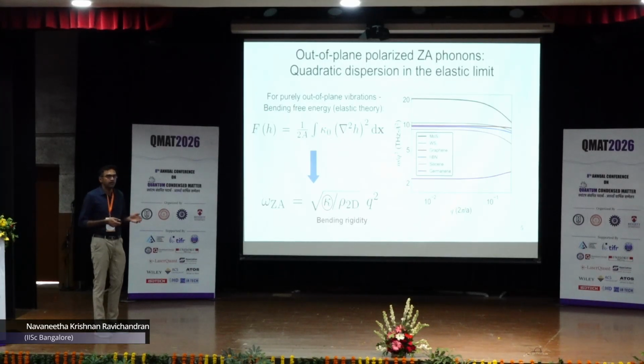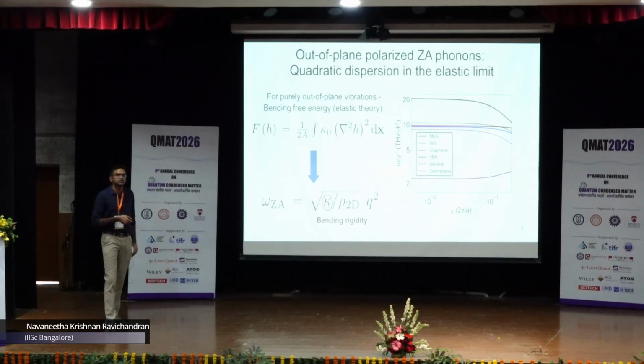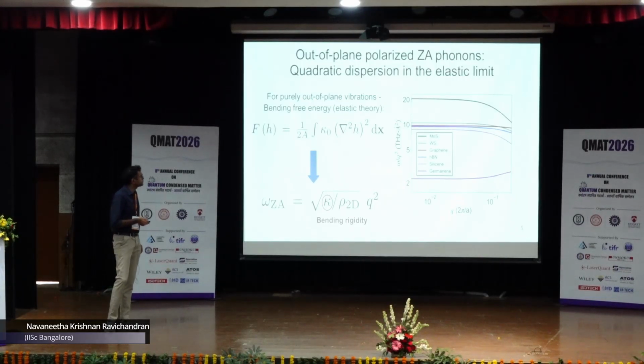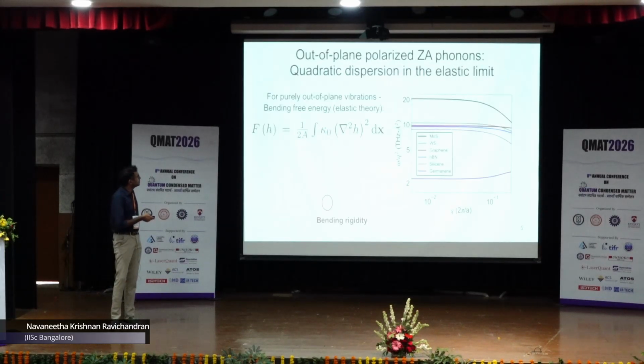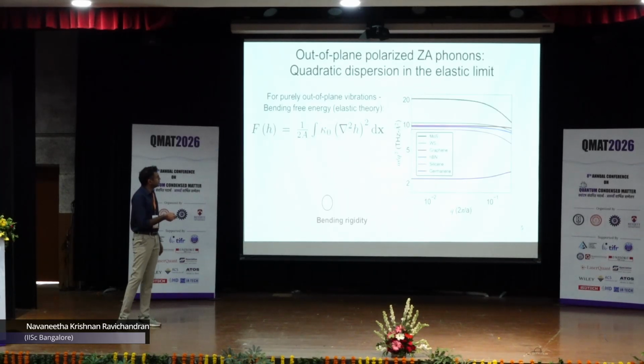And that is what we find even from first principles calculations. These are the first principles calculations of the dispersion divided by q squared. I am trying to get this remaining factor as a function of q for different 2D materials, and you see that at small q for all of these materials the factor remains a constant, independent of q. So all of these dispersions remain quadratic at small q. When you have quadratic modes, you can think of these omegas as the energy of excitation in the purely out-of-plane direction.